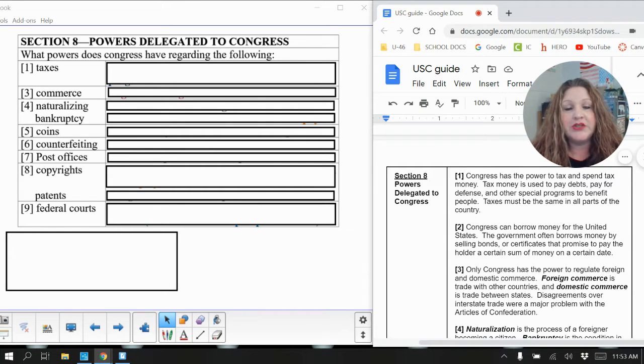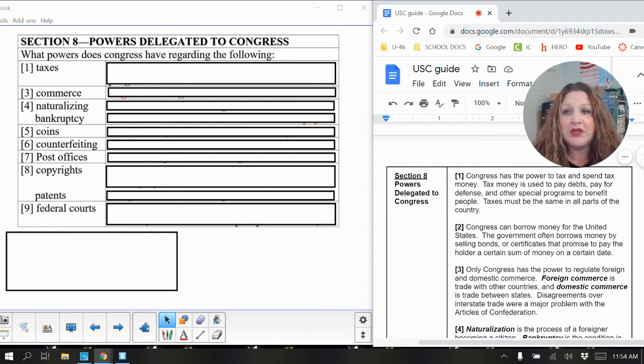Hello students, we are going to continue on in our Article I notes, and we are going to be at Section 8, Powers Delegated to Congress. So for this section, we are actually answering the same question for all of the different clauses that we have here in Section 8. And so the question is, what powers does Congress have regarding the following?